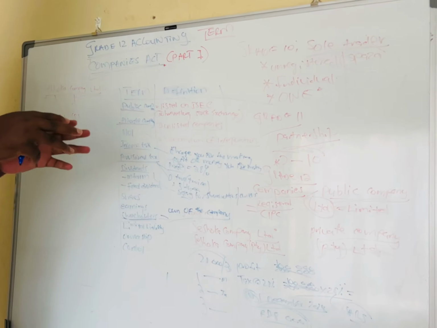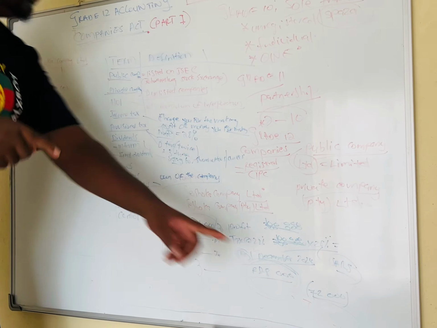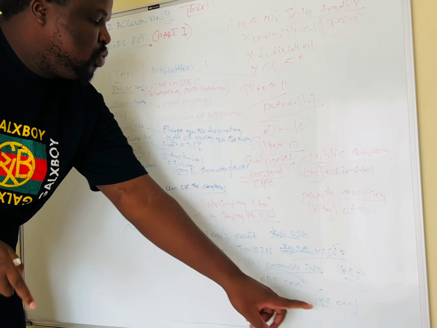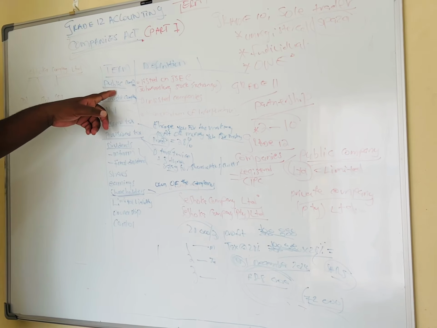Then the board of directors is going to decide whether they want to give this money to the shareholders, or they want to say, okay, maybe we want to grow our business. We have one spaza shop in Limpopo, maybe we can open another spaza shop in Gauteng. Then let's take the 72,000 and start the spaza shop. Or you have a choice to take that 72,000 and give it to the people who started the company.